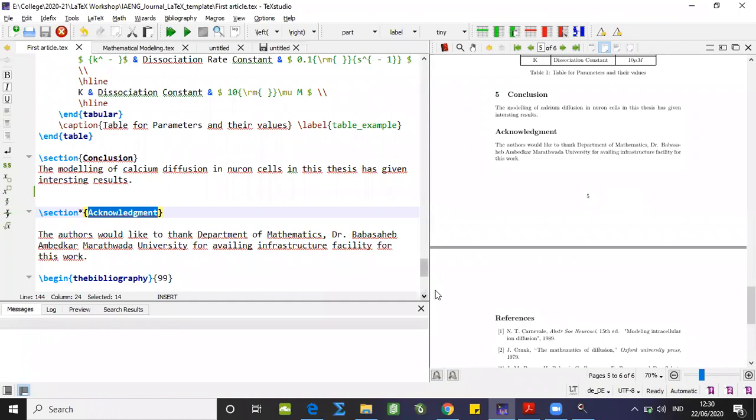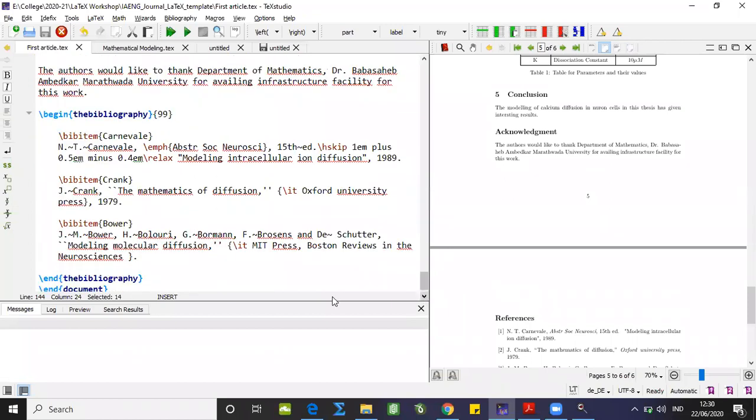And then coming to the last part of our research article, \begin{thebibliography} and \end{thebibliography}. Again, this is an environment in which we put our bibliography or references. One more thing you can observe here, in curly bracket is the number 99. This is the number of references we are including in our article. As a standard form, I put 99 over here. So up to 99 I can include \bibitem over here.